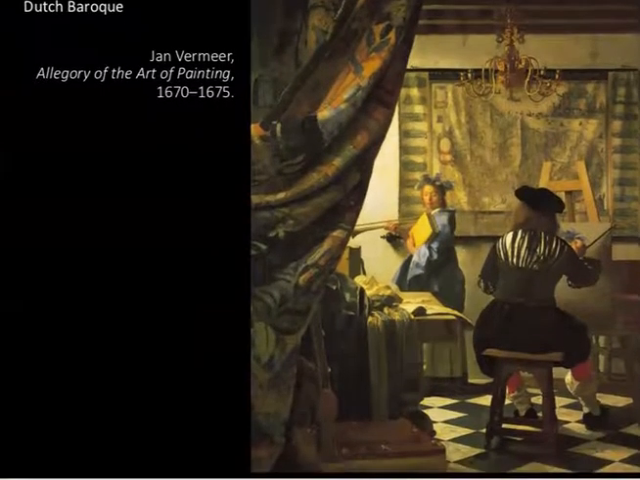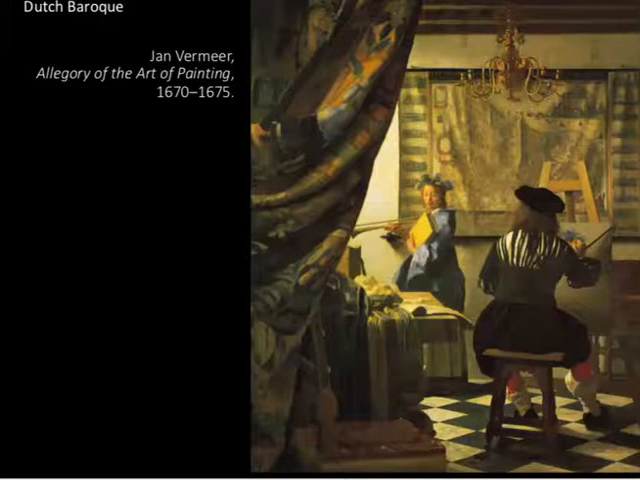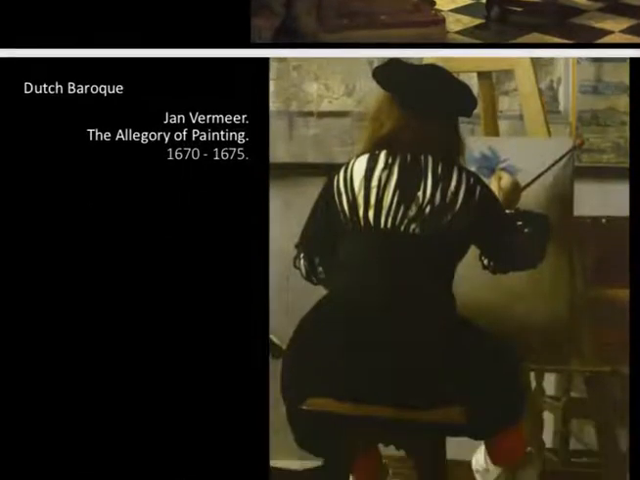Interesting. So, what's the point? Okay. Allegories are physical manifestations of abstract ideas. Here, we see the artist in the act of painting a figure. So, allegory of painting. Okay. But why all this other stuff? Okay, let's walk around the room a little bit.